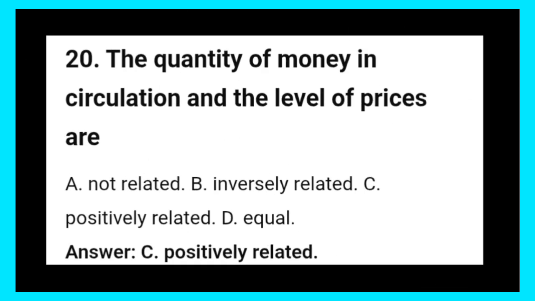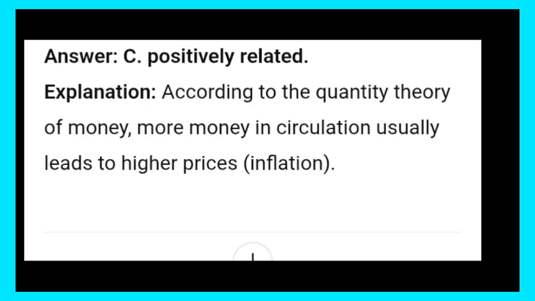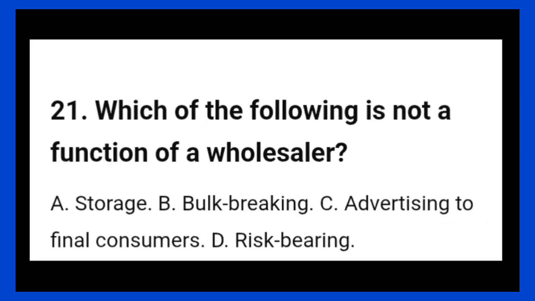20. The quantity of money in circulation and the level of prices are: A. Not related. B. Inversely related. C. Positively related. D. Equal. Answer: C. Positively related. Explanation: according to the quantity theory of money, more money in circulation usually leads to higher prices, inflation.